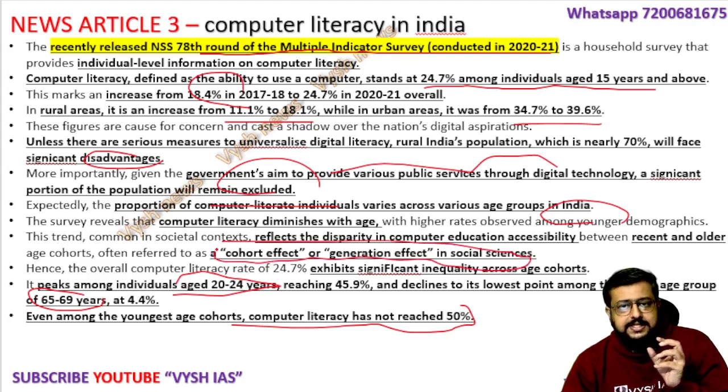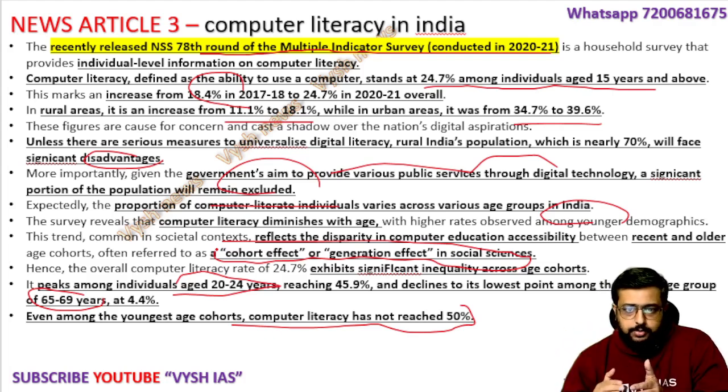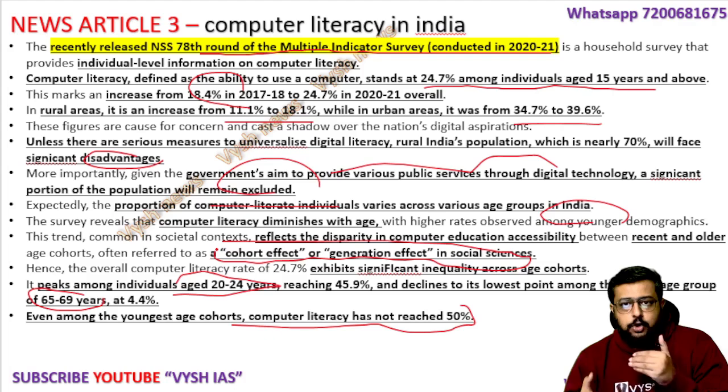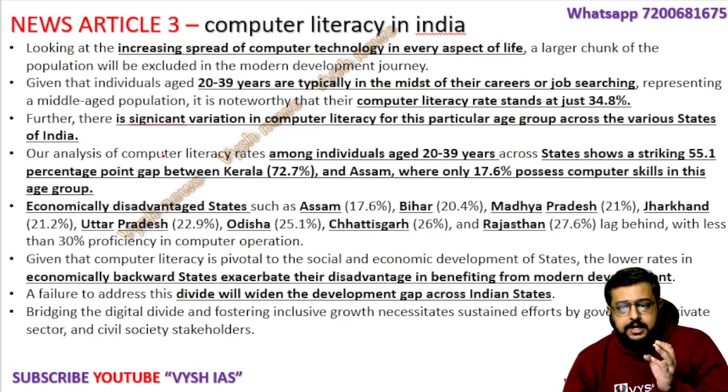In social science, that is a term. Like we say there is a generation gap: maybe your father, mother, grandfather don't understand what you are doing, or maybe your next generation will understand more things than you know. That is how there is a cohort effect. So we have to try to reduce that and make everybody literate. The speed of computer technology is increasing day by day, so the literacy also has to increase day by day. Okay, then again here the age group and also the state-wise data are given.